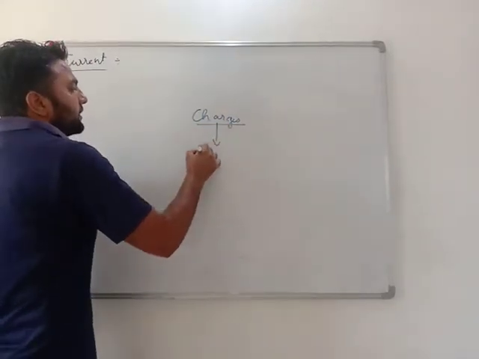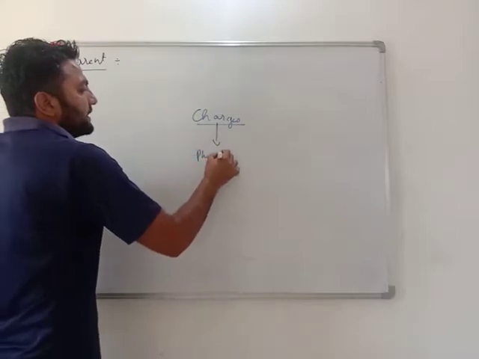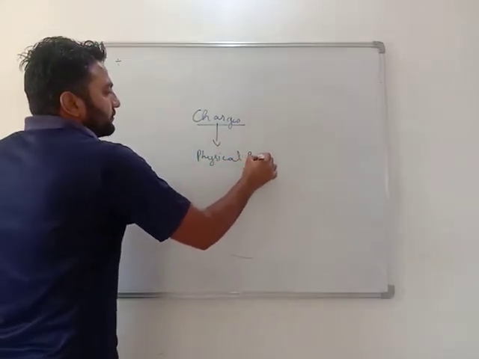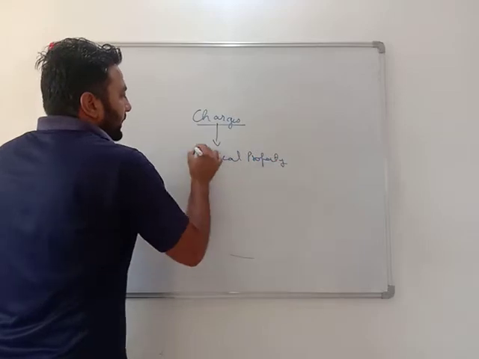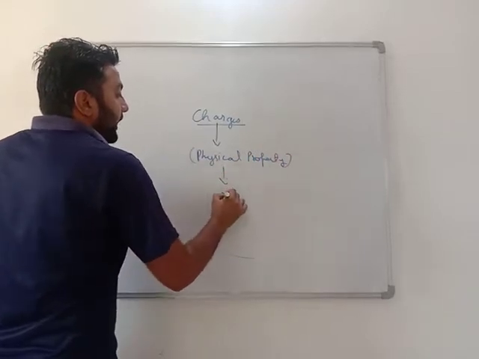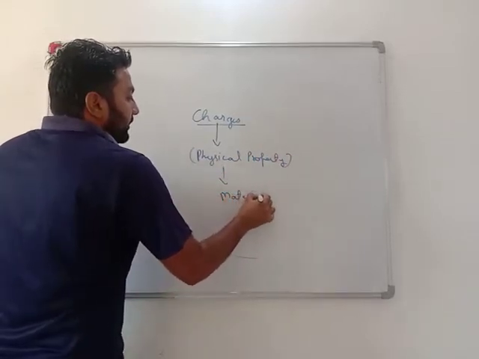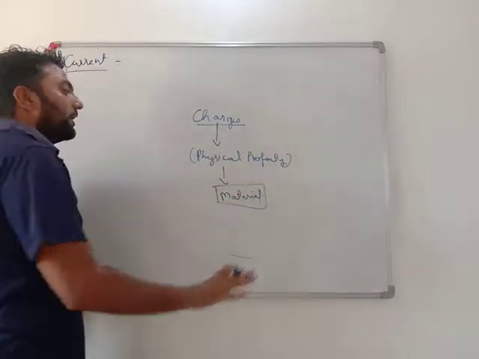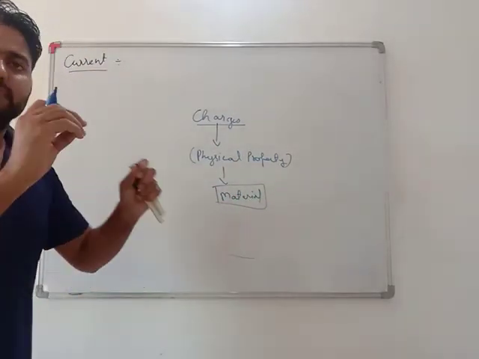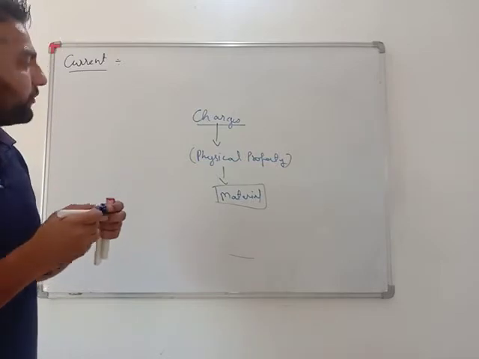Charge is a physical property of any material. Very important, any substance, any material, any matter, all of them have charge.